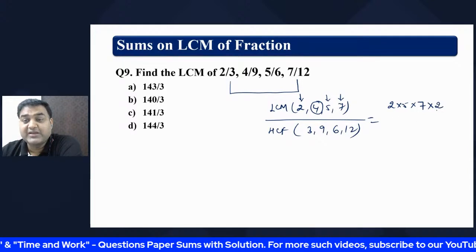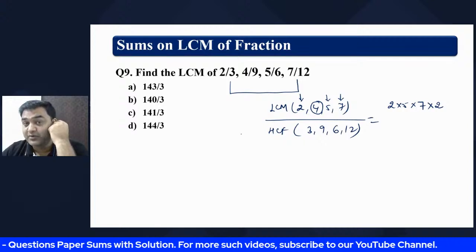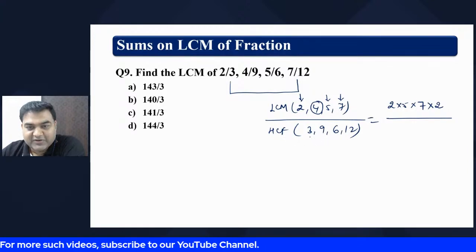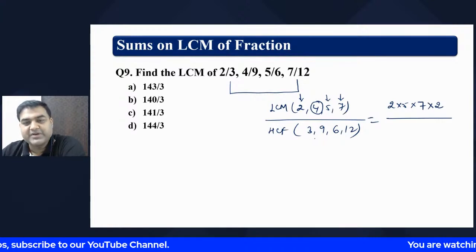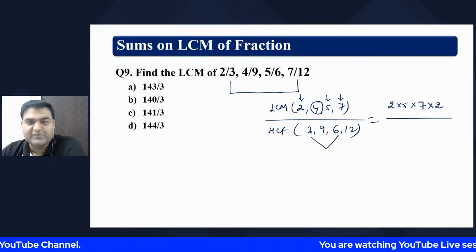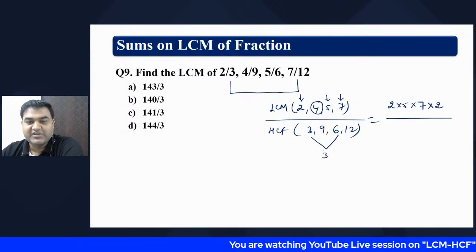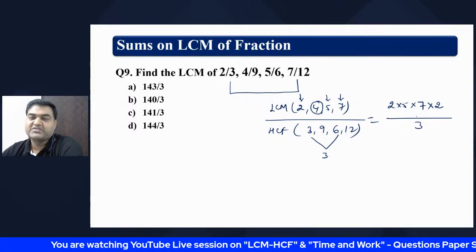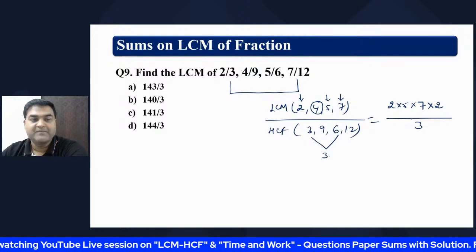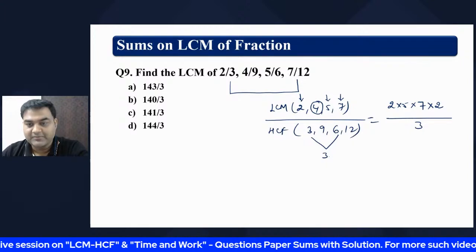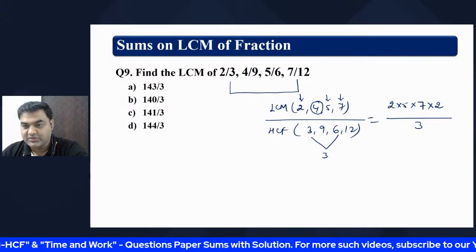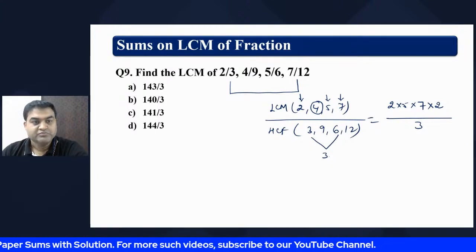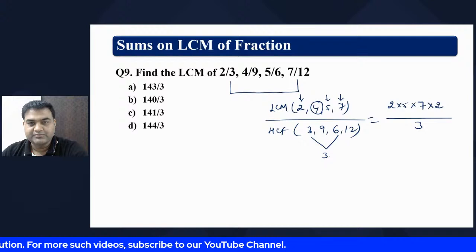However, we are not trying the traditional method. What we are doing is the smart method. Divided by, what is the HCF? We find the HCF of the smaller numbers. HCF of 3 and 3 is 3. 3 can divide 9, yes. 3 can divide 12, yes. So divided by 3 is the answer. That's all, right? This is what you people have done. We can also solve this using only the options. Only 140 is a multiple of 7. Got it, my dear friends?